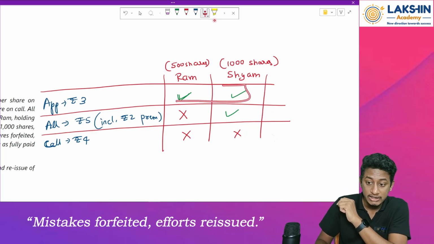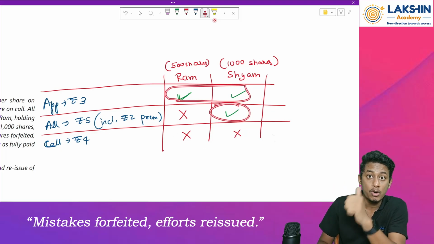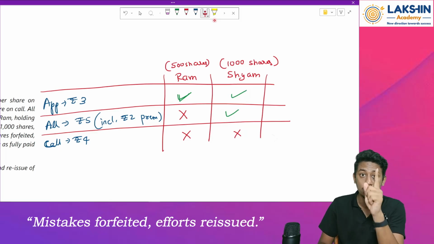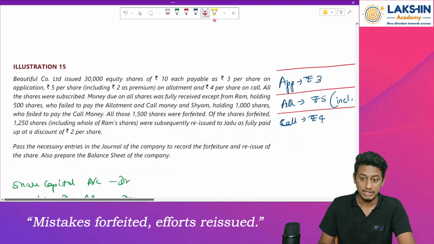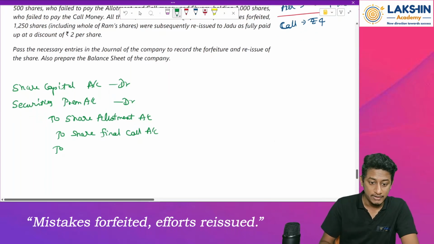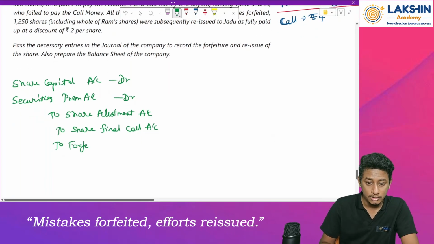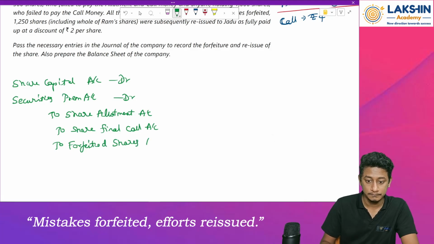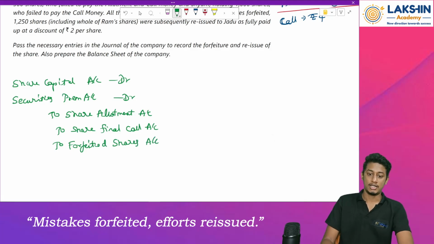But what about the money received? What to do with this? This will be transferred to forfeited shares account. Whatever money we have received and we are forfeiting, we will transfer it to forfeited shares account. Okay, now let's pass the amounts.